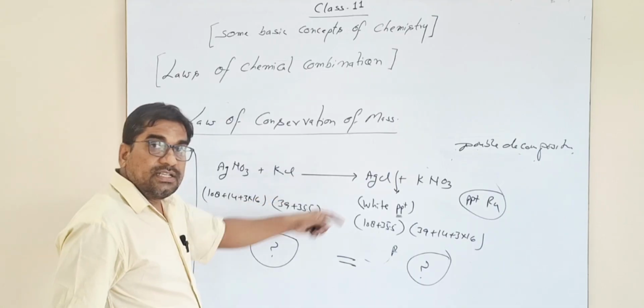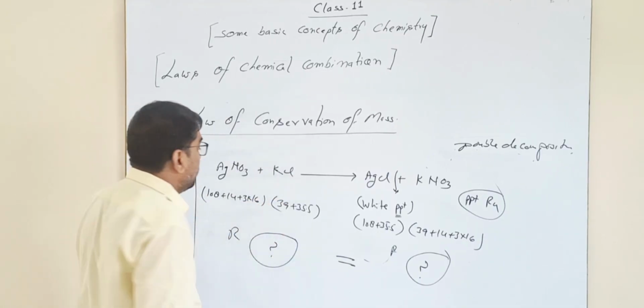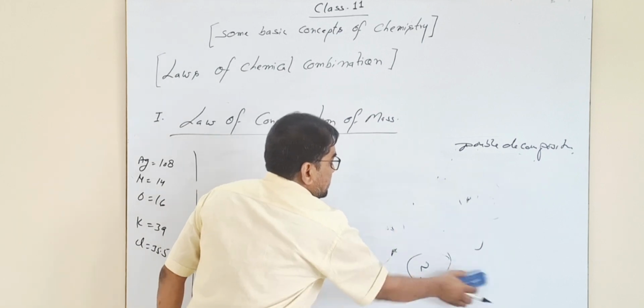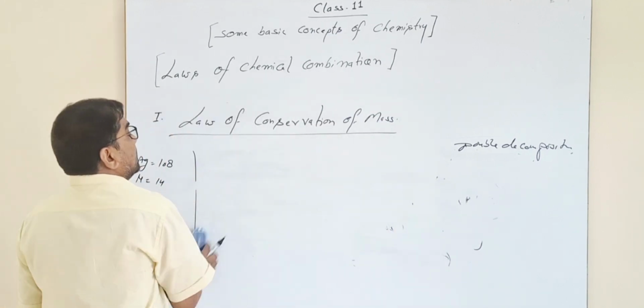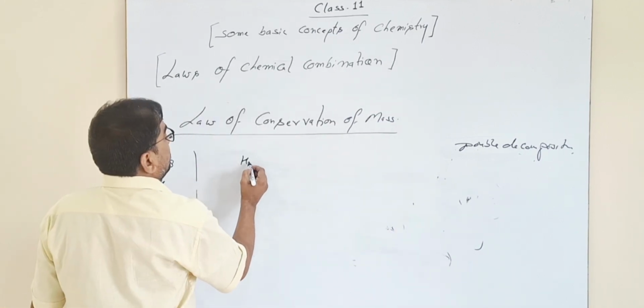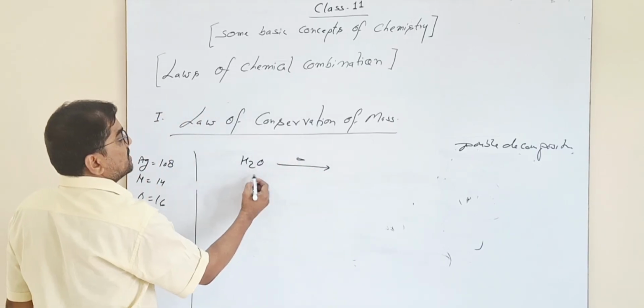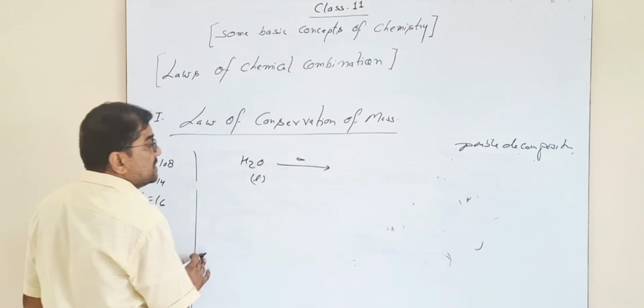In a chemical change, a new product is formed from reactants. If we take a physical change like water heated strongly, it exists in the liquid phase.